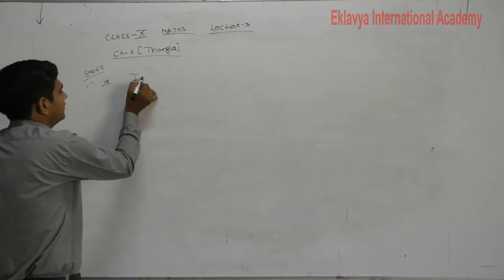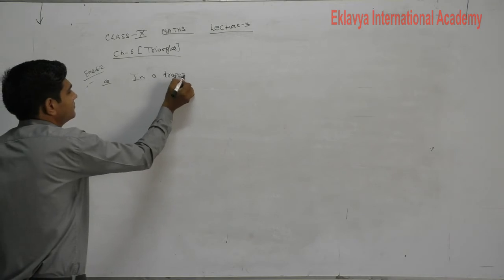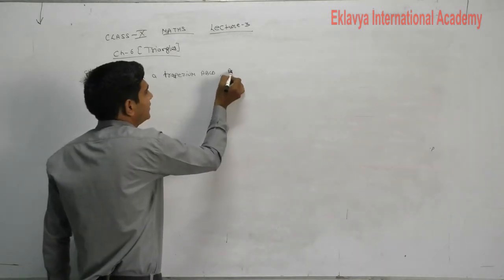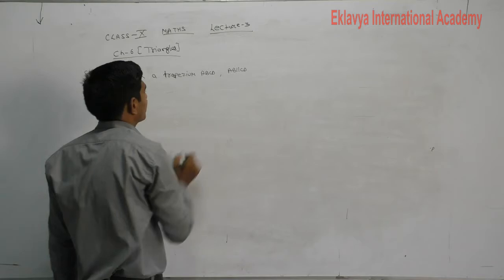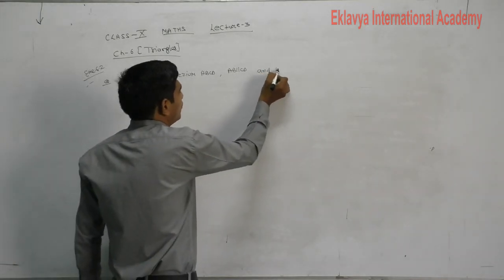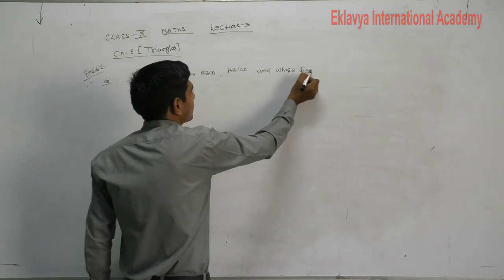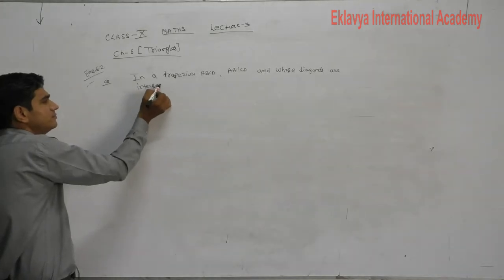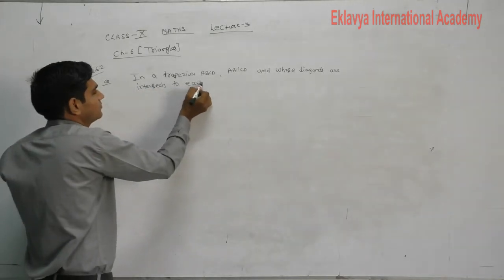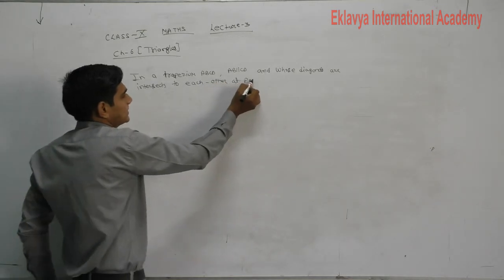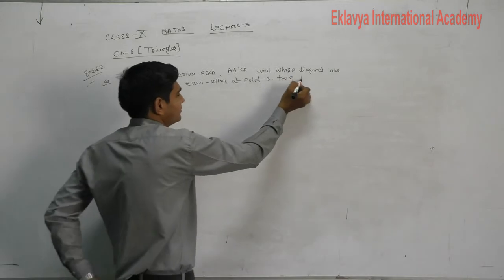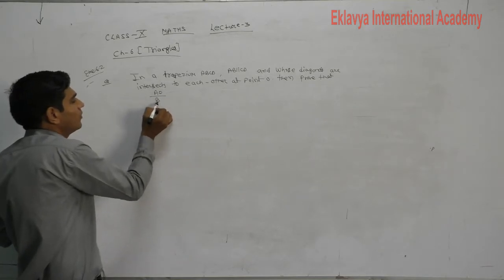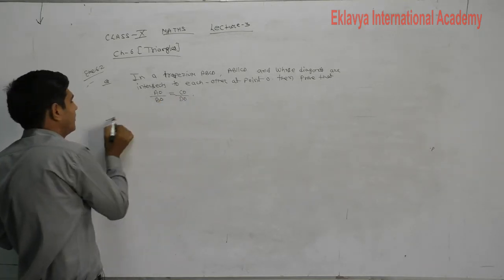Next question is, in a trapezium ABCD, AB is parallel to CD and whose diagonals intersect each other at point O, then prove that AO upon BO is equal to CO upon DO.